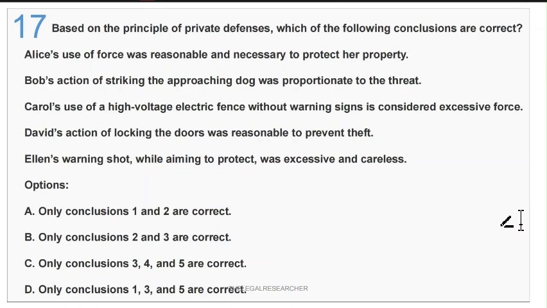So let's see the questions based on the principles of private defense. Which of the following conclusions are correct? First statement is Alice's use of force was reasonable and necessary to protect her property. Second is Bob's action of striking the approaching dog was proportionate to the threat. Third one is Carol's use of a high voltage electric fence without warning signs is considered excessive force. Fourth is David's action of locking the door was reasonable to prevent theft. And fifth one is Ellen's warning shot, while aiming to protect, was excessive and careless.